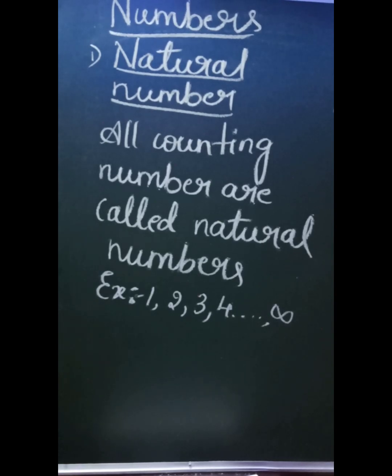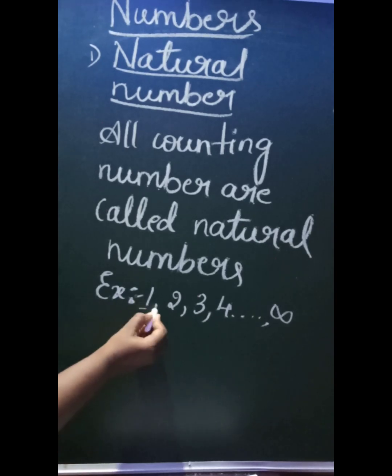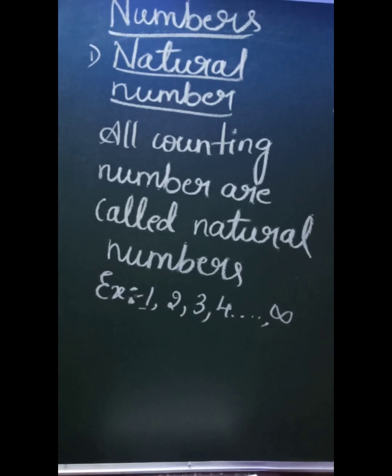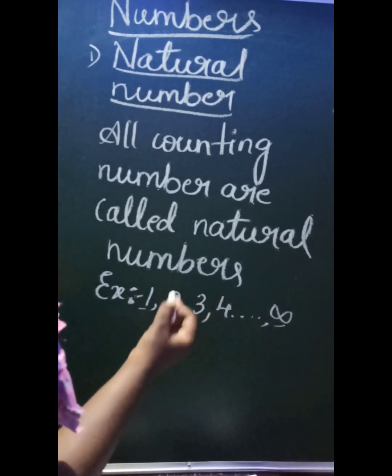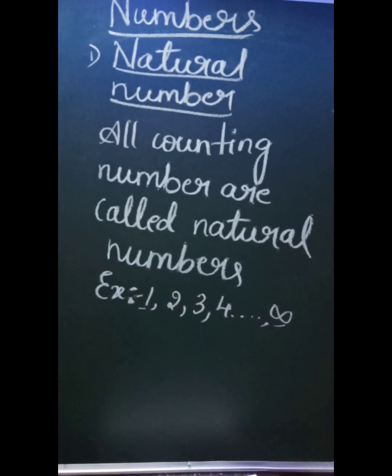So the first type of number we have is natural number. How do we define the natural number? All counting numbers are called the natural numbers. Here we are not going to consider 0 because 0 is not a countable number. So from 1 we will consider as the countable numbers till infinity. Example, from 1 to infinity.